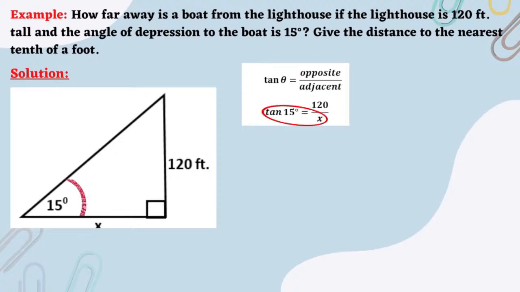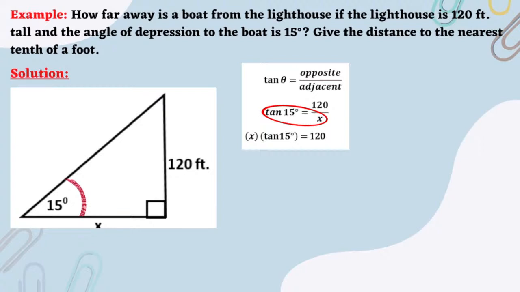So we now have tangent 15 degrees times x is equal to x times tangent 15 degrees. And just copy 120. So we now have x times tangent 15 degrees is equal to 120. Now, since our goal here is to solve for the value of x, then we can apply the division property of equality. We divide both sides of the equation by tangent 15 degrees.